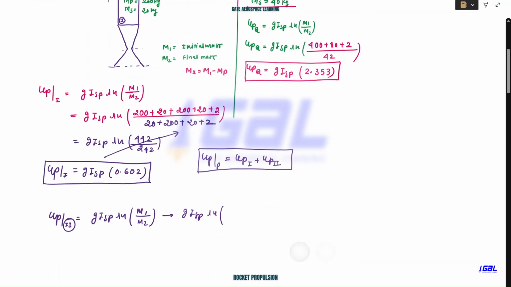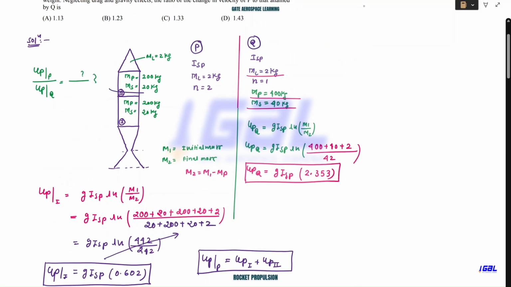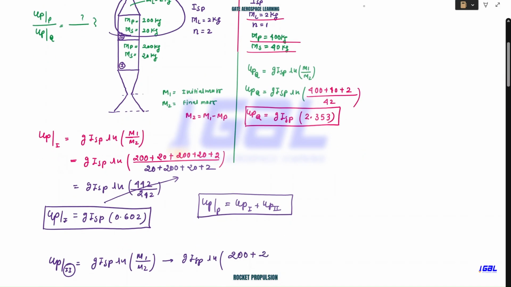So that means when you write for M1 and M2, M1 will become 200, that means this much we need to consider. 200 plus 20, propellant and structure for the second stage, and the payload mass is 2 kg. I hope it is very much clear.